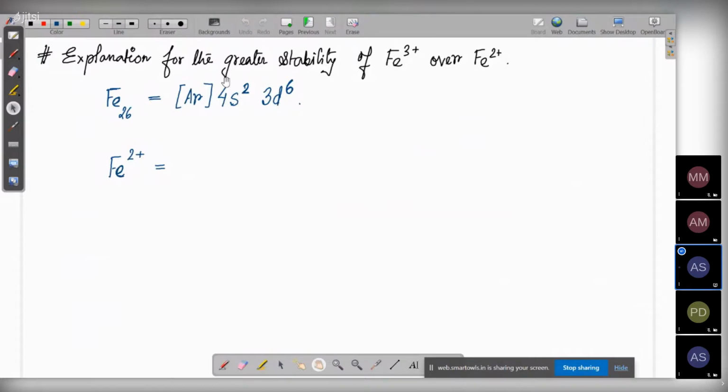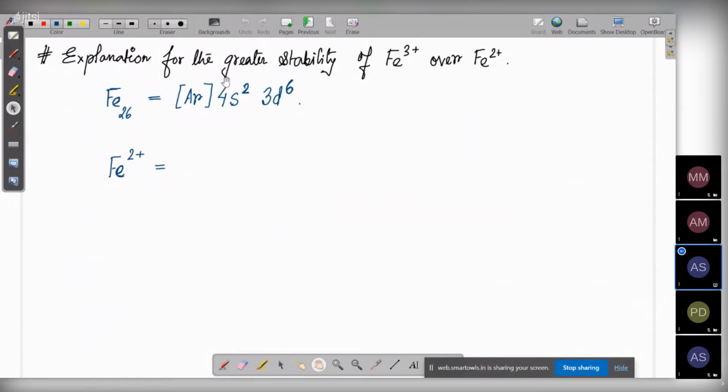It doesn't matter how it was filled up. While filling up, it was done energetically: where energy is less, there the electron will be filled first. But when an electron is given out, it is always lost from the outermost shell. Outermost electrons are always lost first.